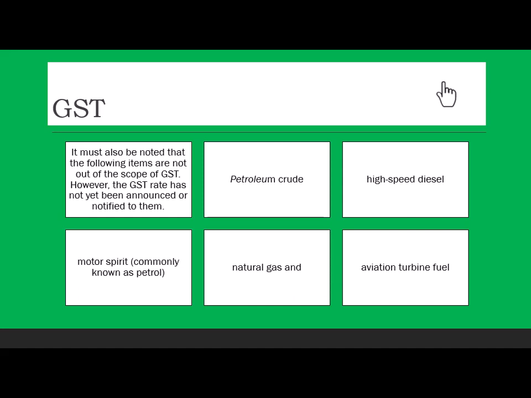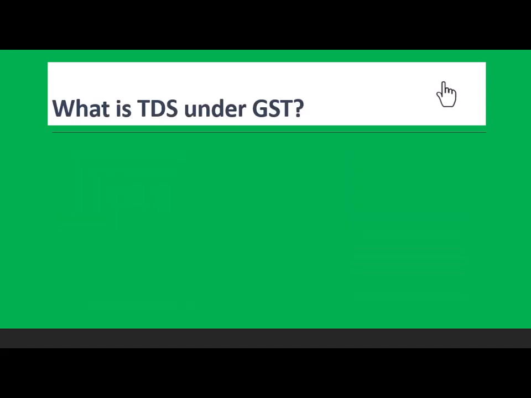Only when they started, they will put the rates for that. Now, there is something called TDS on GST. That means, when you're working as a salaried employee, your TDS is deducted from your income. Similarly, there are TDS provisions under the GST, but it is only applicable to the government authorities. They can only deduct TDS, not for any other.